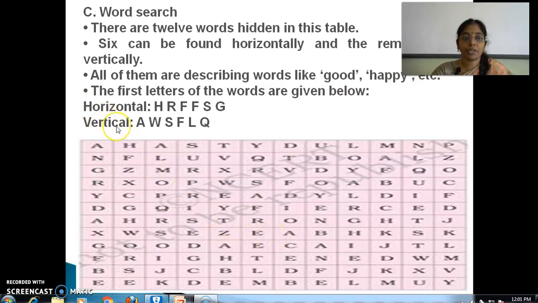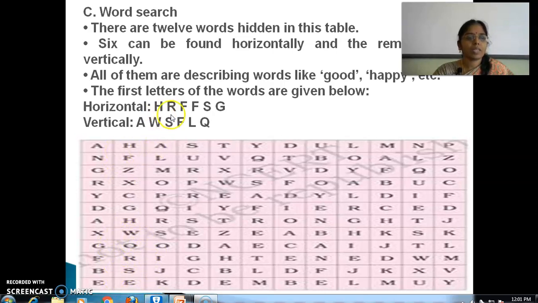First I'm going to find out A, vertical A. First letter is A. A-N-G-R-Y, angry. First I found one. Did you find any word? Right, W, search for W down in this row. W is not there here. W-O-R-S-E, worse. Yes, I found.